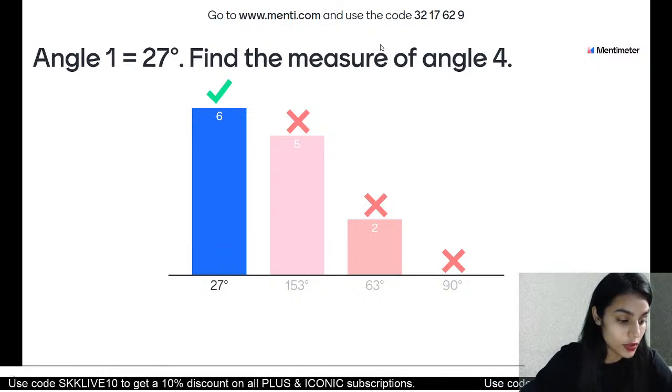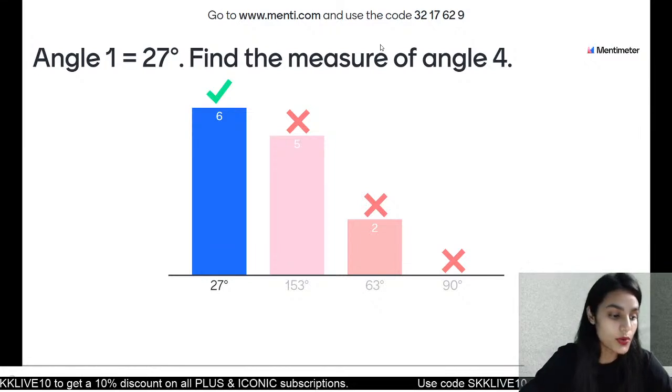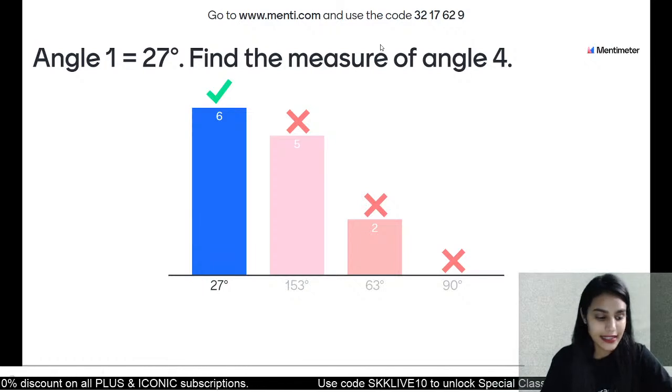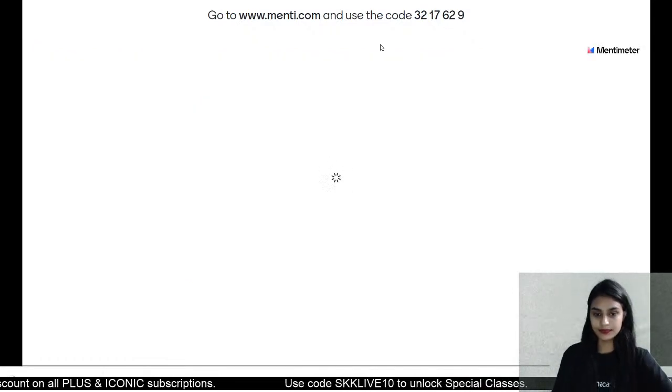Just a second. Let me see if they're opposite or alternate. Let me see the picture. Yes, they are opposite. Then 2 and 4 are corresponding. So that is 27 degrees. Yes, absolute answer.